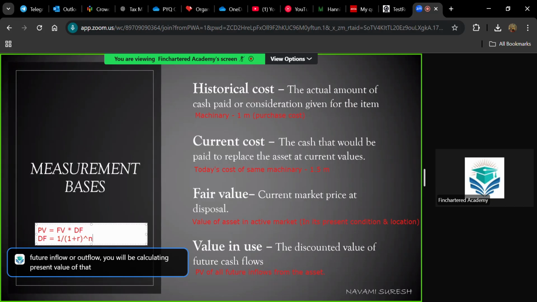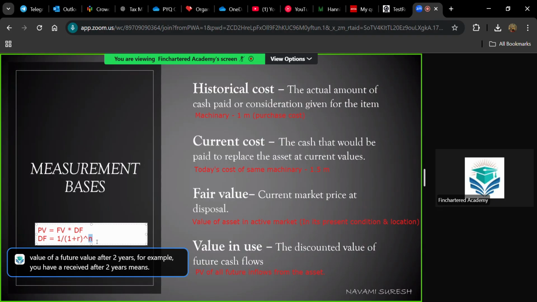That is by applying this equation, future value into discount factor. For calculating present value, relevant information will be given in your question. R means the rate of interest, the rate of prevailing interest. Then you have N. N means the number of years. If you are calculating the present value of a future value after 2 years, for example, you have a receipt after 2 years, then your N will be 2.